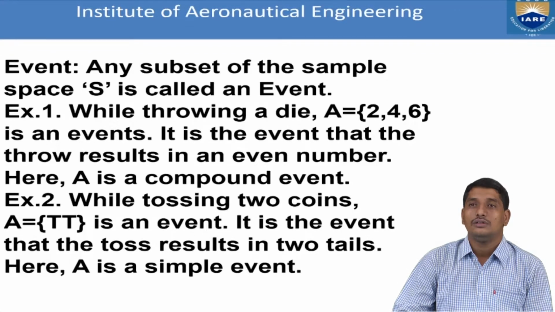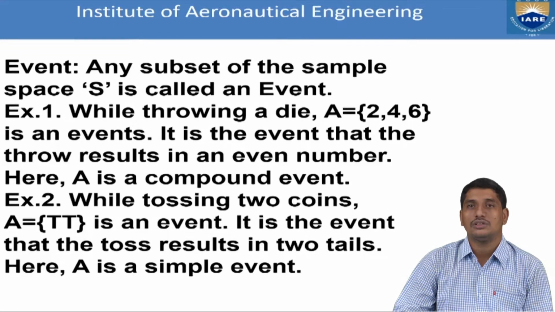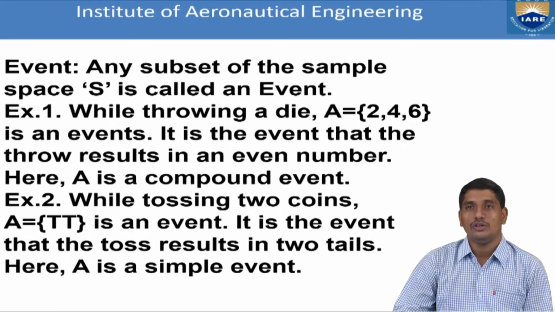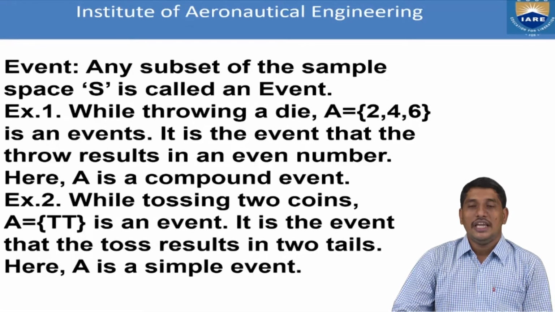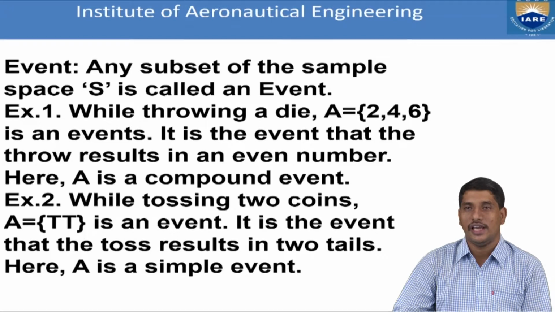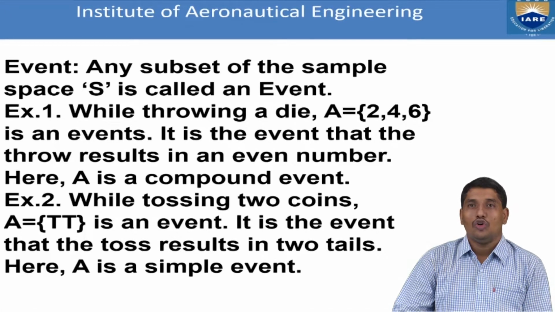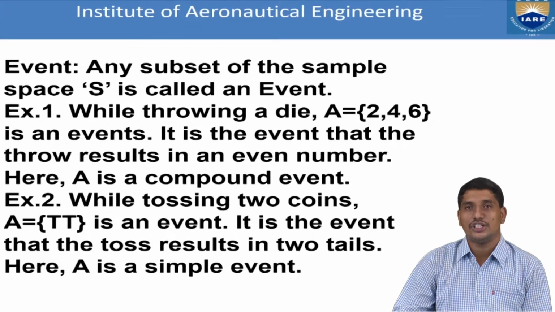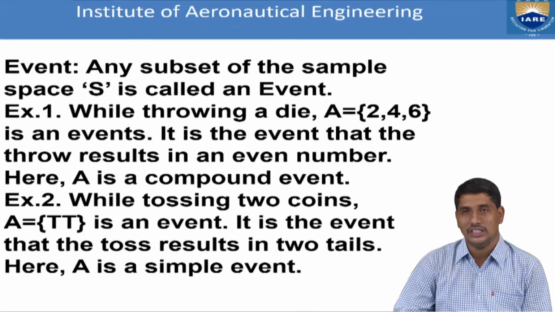That means we are involved in a game or sport, namely R, and S is the list of all possibilities of the game R. Now we are going to define an event of S. Any subset of the sample space S is called an event. That means any subset, whether it is empty or non-empty, any subset of S is called an event. So the power set of S gives us the set of all events associated with S. Every subset of S is known as an event.